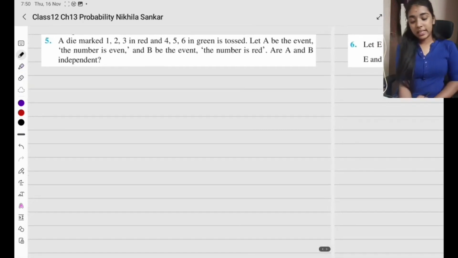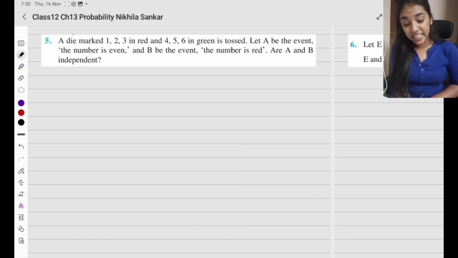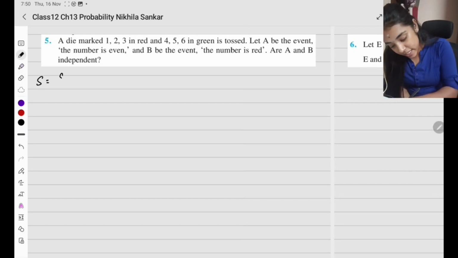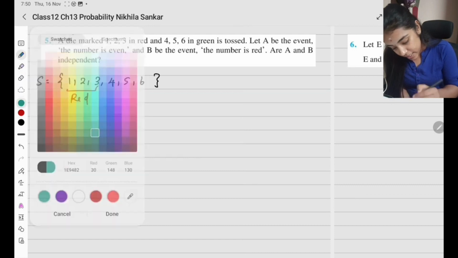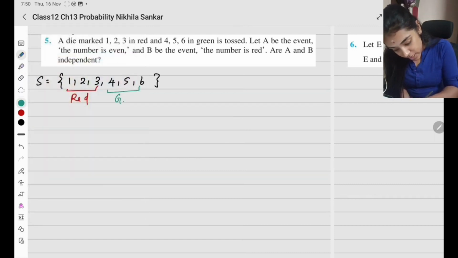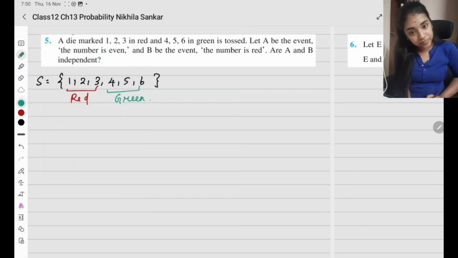Question number 5. A die marked 1, 2, 3 in red, 4, 5, 6 in green is tossed. Let A be the event, the number is even, and B be the event, the number is red. Are they independent? Okay, first sample space என்ன? 1, 2, 3, 4, 5, 6. Remember that this is red and green color, green la எழுதலாமா? So this is going to be green.